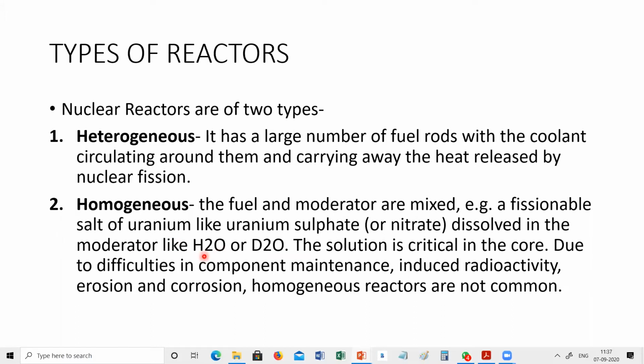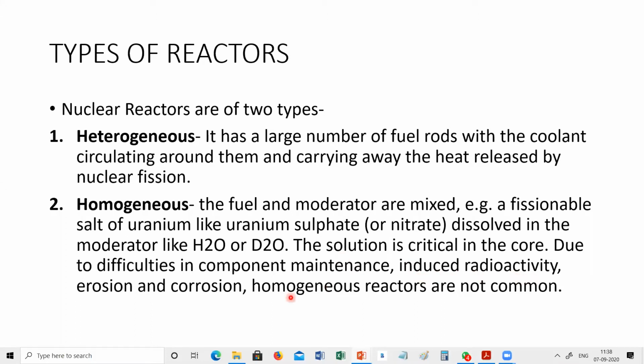In heterogeneous, the coolant is different from the fission material, but in homogeneous, the fission material and coolant are the same. In homogeneous, the uranium sulfate is dissolved in H2O, so H2O has to be used as the coolant, but because of that, erosion and corrosion will happen. And as the uranium sulfate is dissolved in H2O, due to the use of uranium itself as a coolant, induced radioactivity may be there.